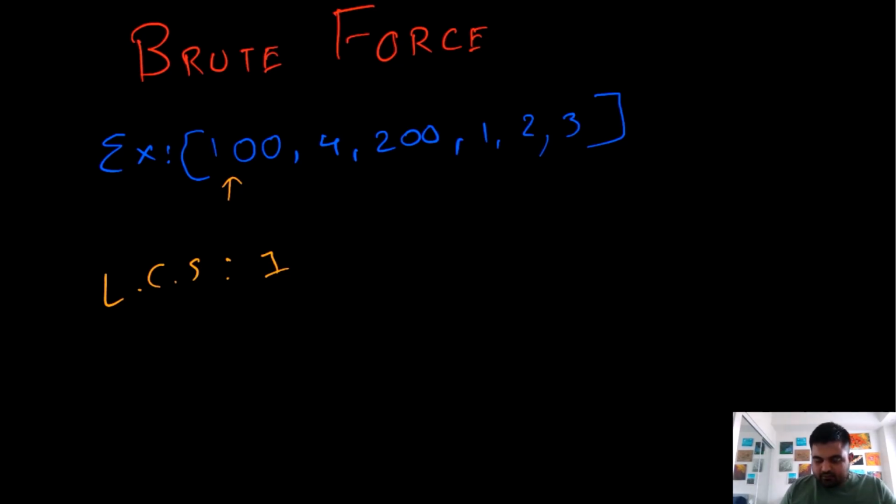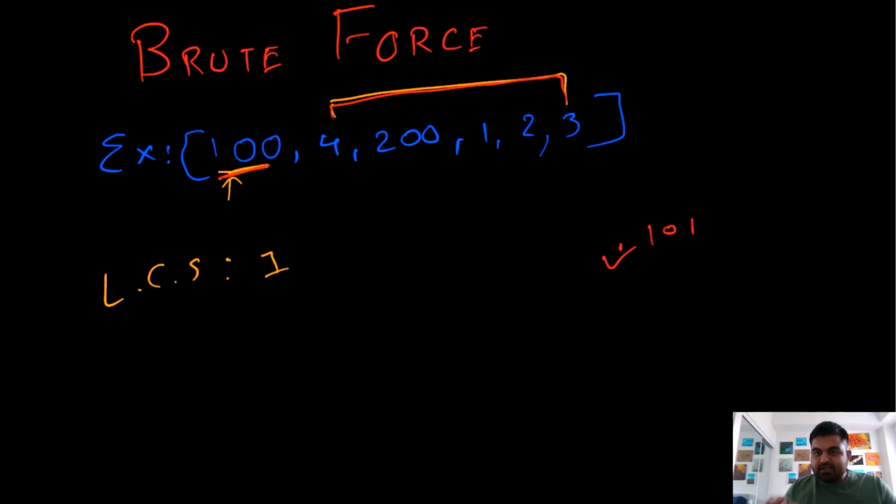Now if we want to find a subsequence in the remaining group that includes this 100, how can we do it? We can only do it in one scenario: if in the remaining elements there exists the element 101. If this exists, we can say that 100 could be part of the longest consecutive subsequence.